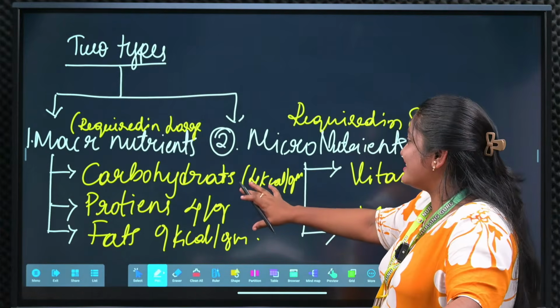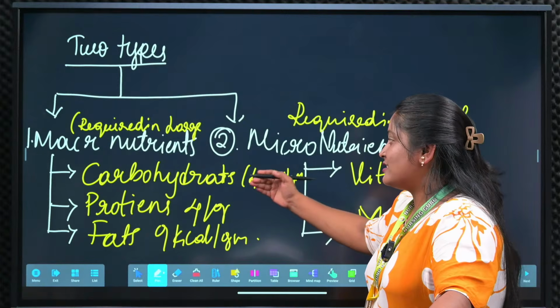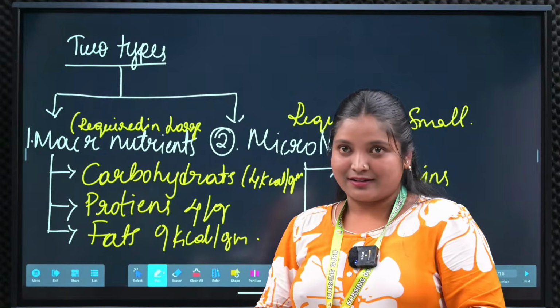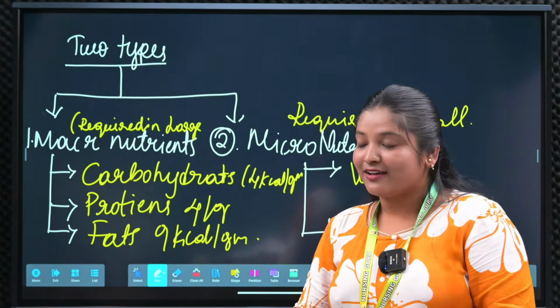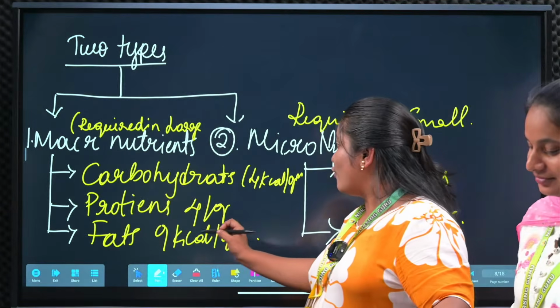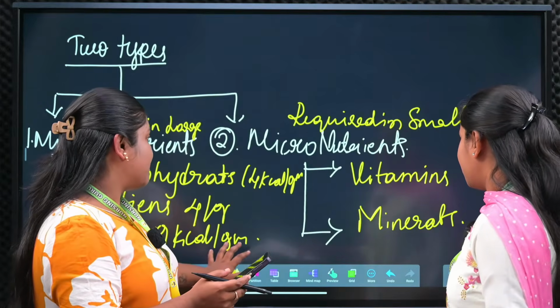So the next thing is carbohydrates, okay. Under macro come carbohydrates, proteins, fats, okay. So carbohydrates per gram we have 4 kilocalories. The next one, proteins, we have 4 kilocalories, and the fat we need 9 kilocalories per gram, okay.